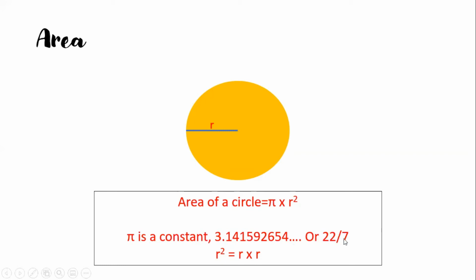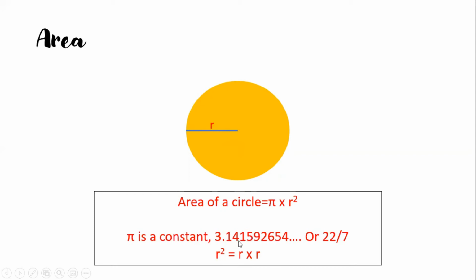22 over 7. Okay, r square is r times r. So area of a circle is pi times r square, which means pi times r times r. r is the length of the radius of a circle. And this 3.1415 and so on, right?